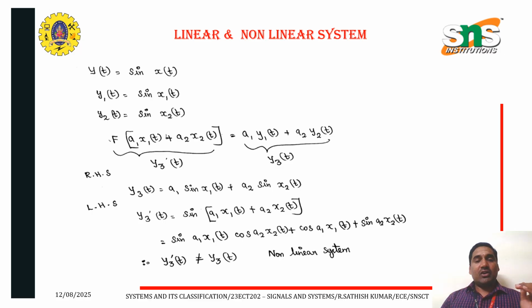Next one, linear and nonlinear system. If a system obeys the superposition theorem, the system is said to be a linear system. If it does not obey it, the system is said to be a nonlinear system.